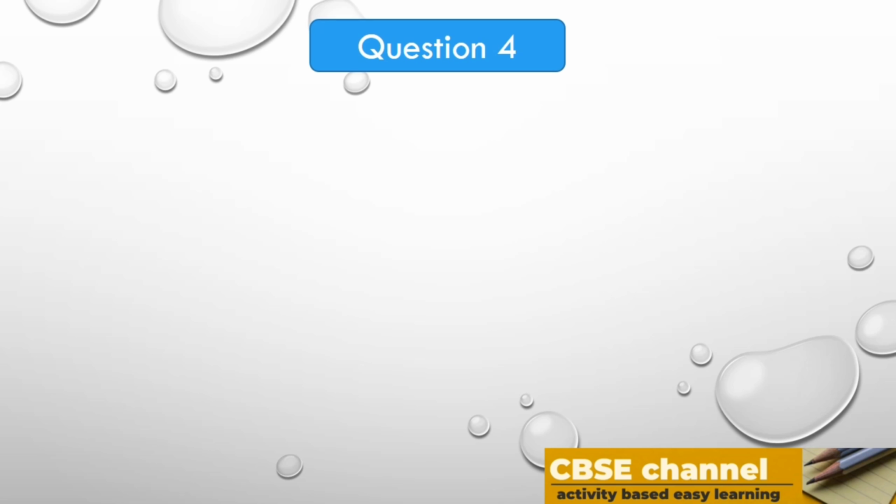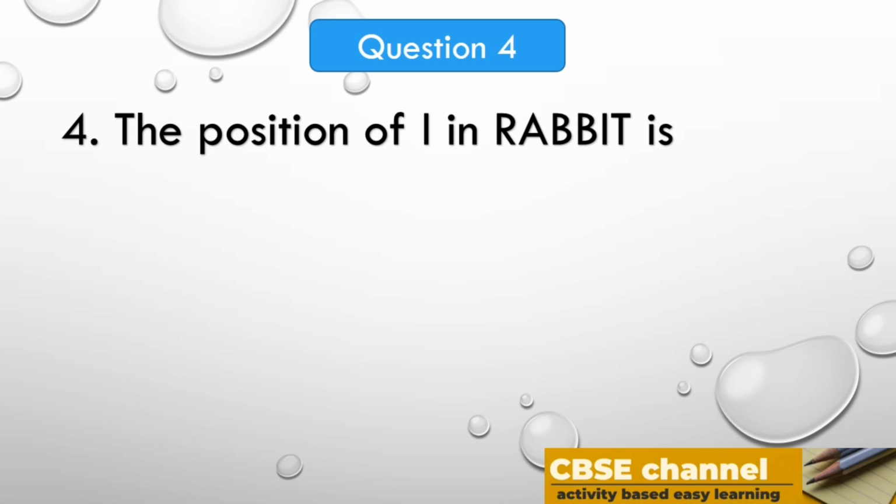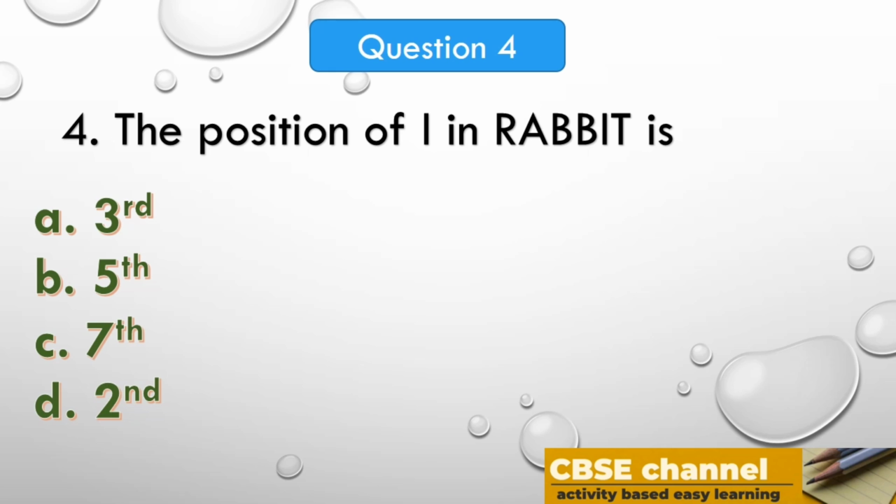Let's see the next question. The position of I in rabbit is option A, third, option B, fifth, option C, seventh, option D, second. Your time starts now. Time out. Answer is fifth. In the word rabbit, I is in fifth position.